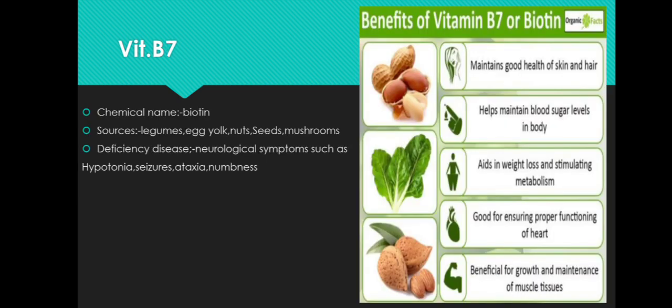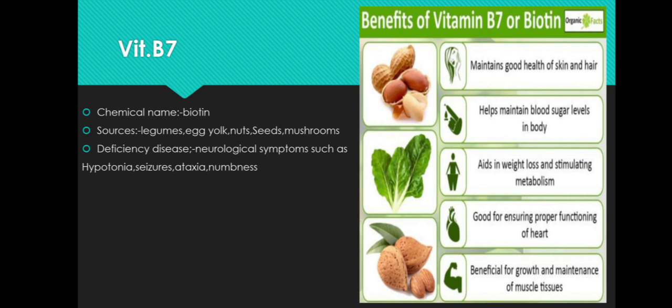Vitamin B7, the chemical name of vitamin B7 is biotin. The sources of biotin are legumes, egg yolk, nuts, seeds, and mushrooms. Deficiency disease of vitamin B7, that is biotin, causes neurological problems such as hypotonia, seizures, ataxia, as well as numbness.